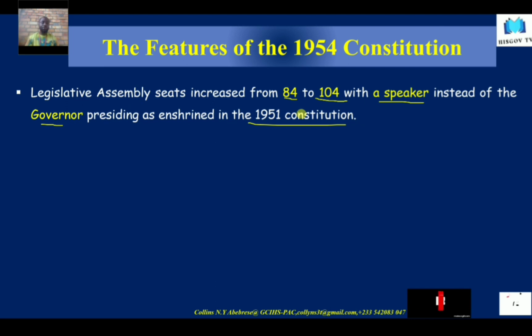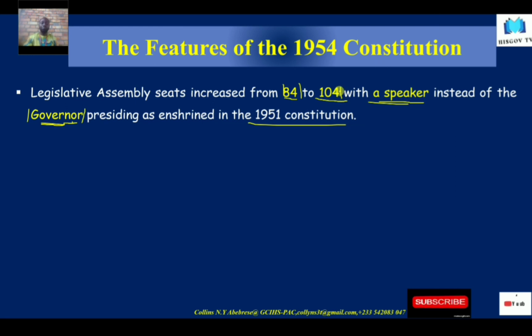In the 1951 Constitution, it was 84 seats and the governor presided over the assembly. So you see that Nkrumah has changed the way a little. He replaced the governor in the 1951 Constitution with a speaker in the 1954 Constitution, and also increased the number of seats.